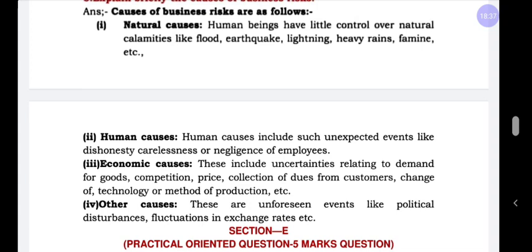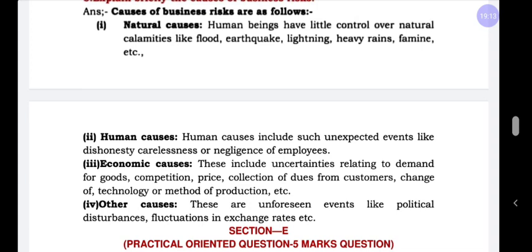Understood? Why? Because of negligence, even dishonesty. Some employees may get a larger amount from some third party. The employee may share some secret information regarding the business. Understood? This is called dishonesty. Even carelessness, all of this may lead to a risk or a loss of money for the organization. It is called human causes.